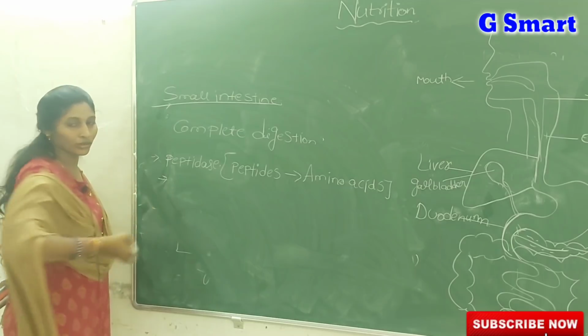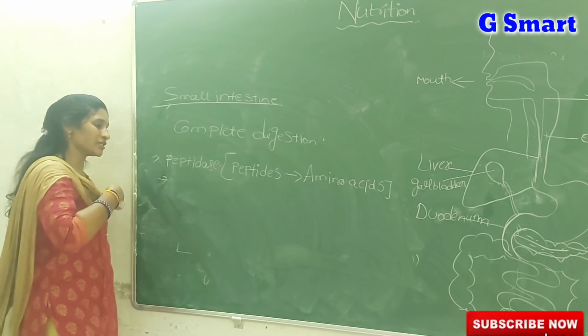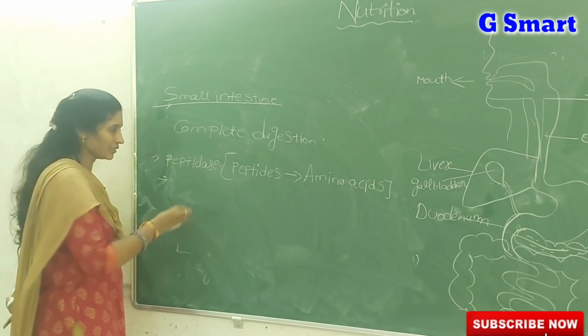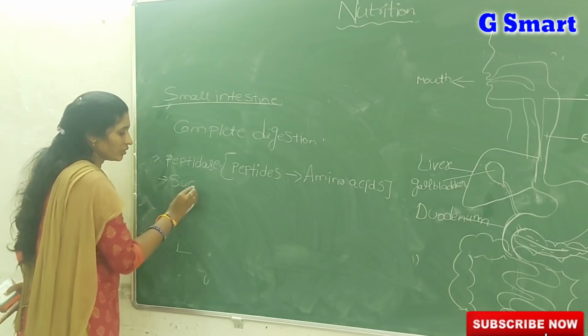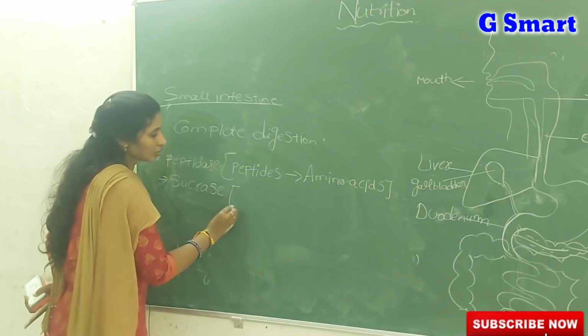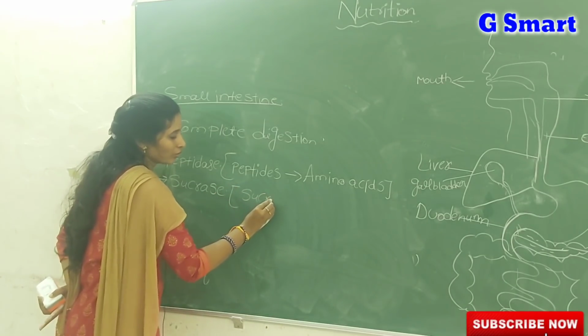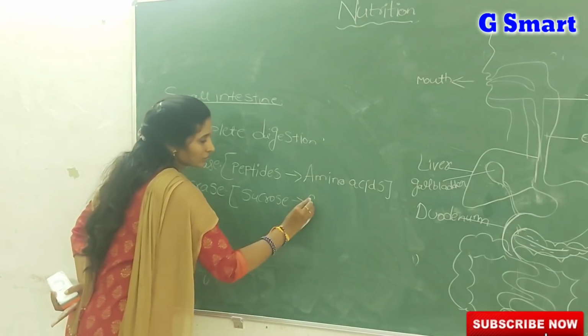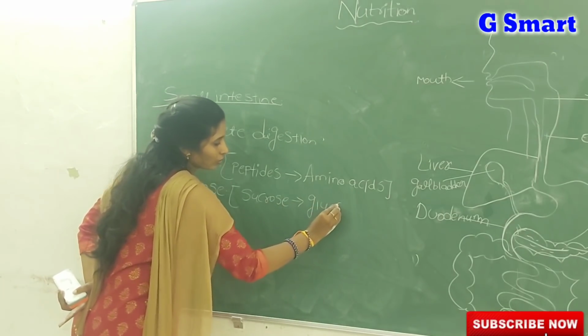And already I told you, lipase from the pancreas converts lipids into fatty acids plus glycerol. And here one enzyme known as sucrase converts a complex sugar known as sucrose into the simplest sugar, glucose.